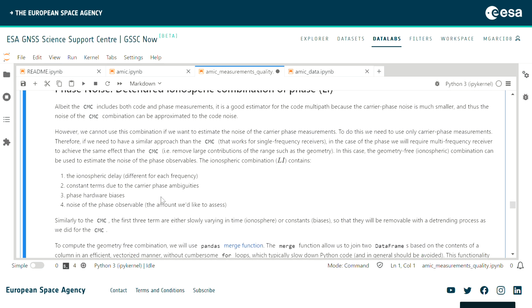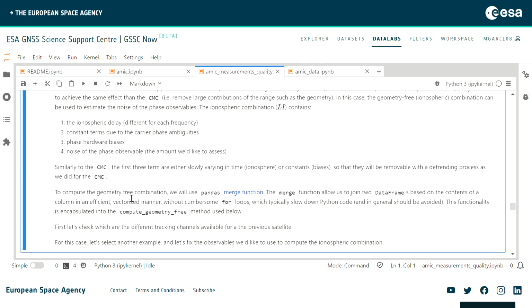In that case, if we do the L1 minus L2, we end up having the ionospheric delay, right? That is different for each frequency, because remember that the ionospheric media is a dispersive medium. Then obviously the problem is that we will have some constant terms that are due to the phase ambiguities, the phase hardware biases, and also we'll have the noise of the phase observables. The two and the three are problems, but it's something that we can quickly remove using a trending process in pretty much the same way that we did with the CMC.